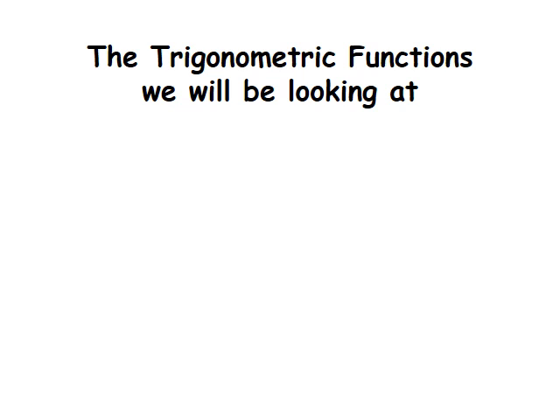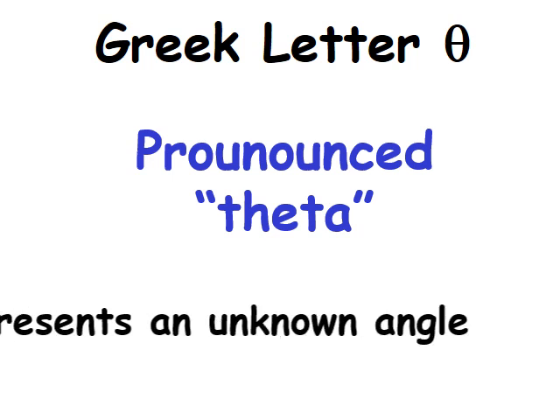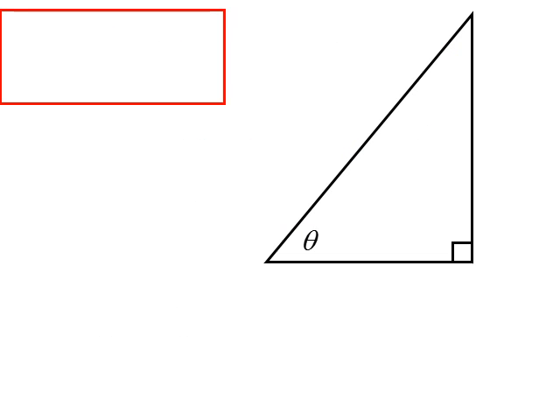In this video, we will be looking at the trig function sine to help us solve some questions involving right triangles. Sine is pronounced "sine." We're going to be seeing the Greek letter theta in this video, and that's going to be used to represent some unknown angles.